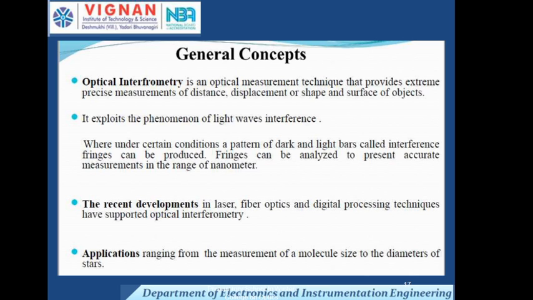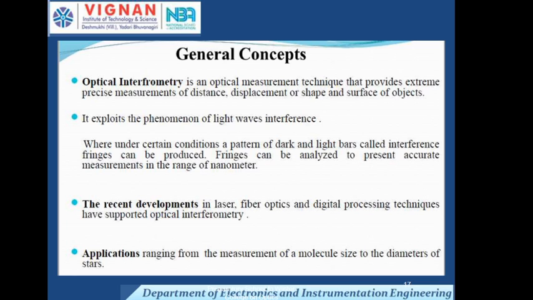Optical interferometry is used for the measurement of distance, displacement, and the shape and surface of objects. It explores the phenomenon of light wave interference. It works on the basic principle of light wave interference, where under certain conditions a pattern of dark and light bars called interference fringes can be produced.